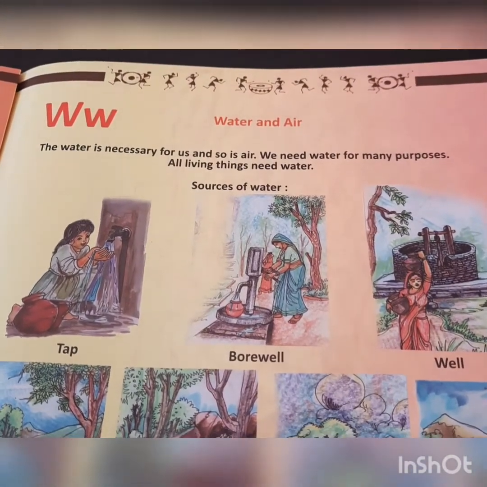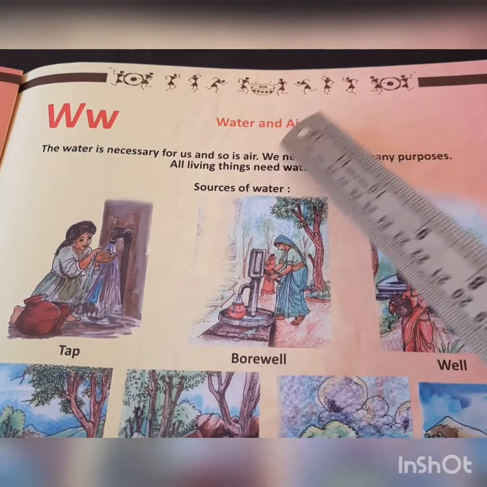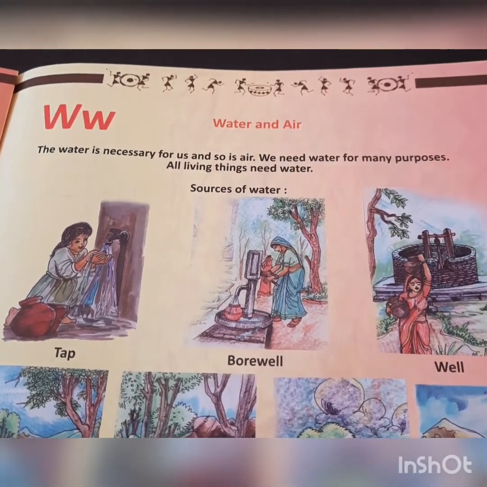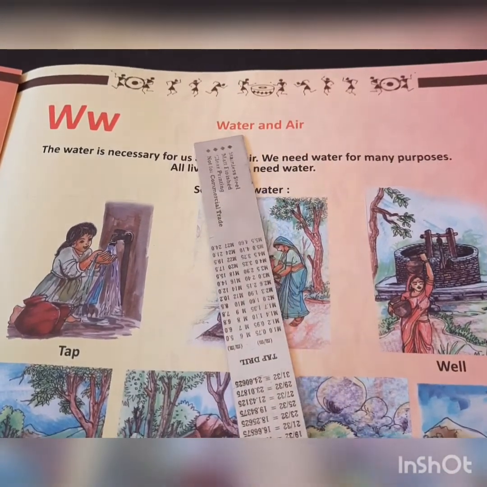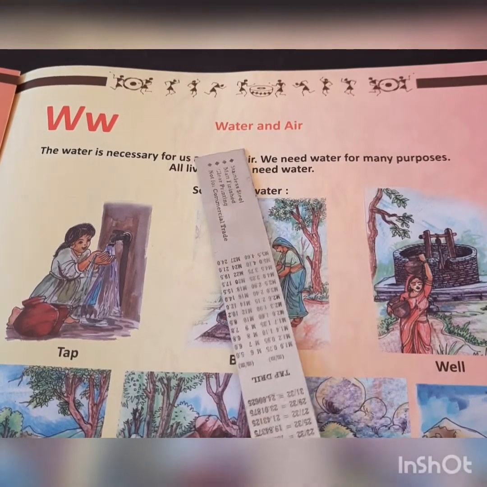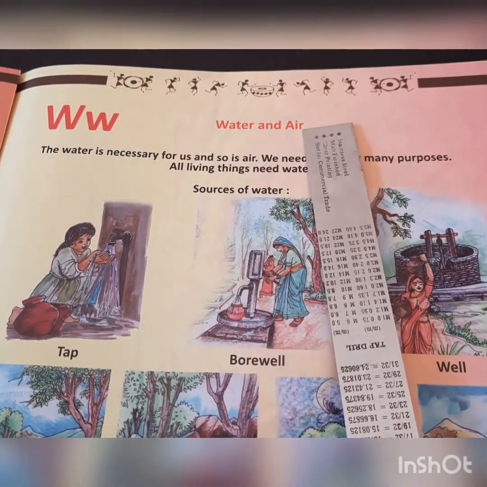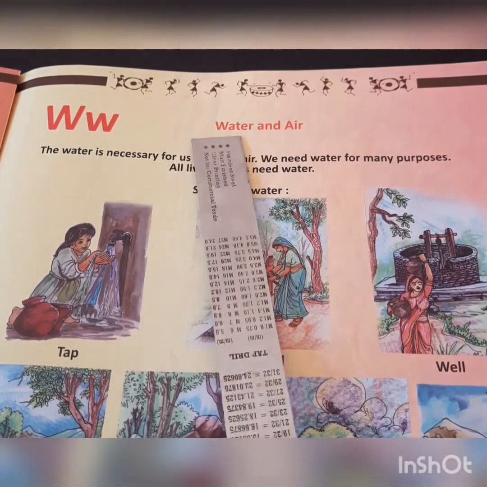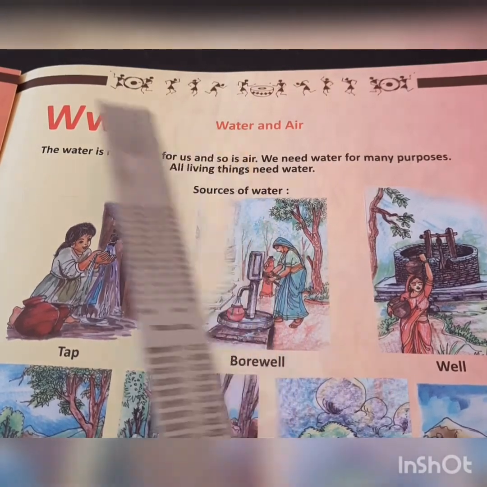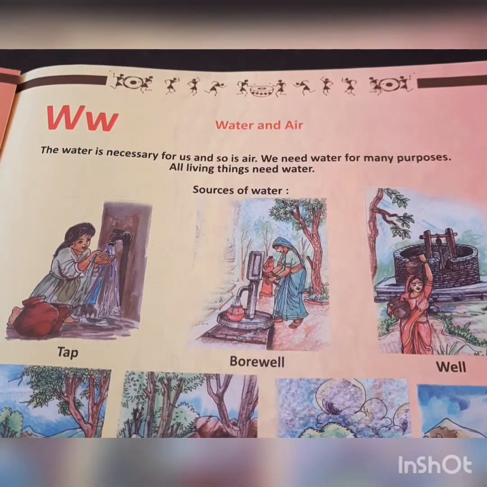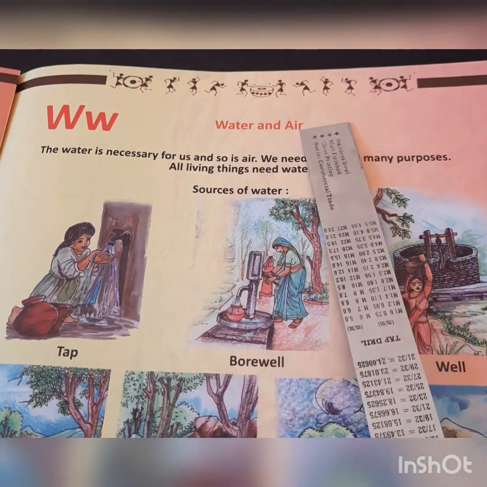Today we are going to learn about air, children. In the previous class, you learnt about water. But in today's class, we'll know more about air. You know why water is used. Is water necessary for our daily life? You know the purpose of water, why it is used and how we can get the water. Today, we'll know about air.